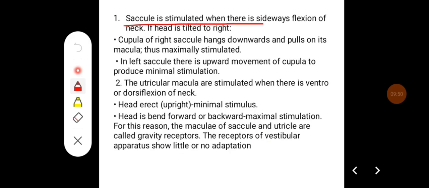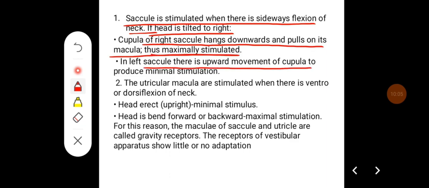The saccule is stimulated when there is a sideways flexion of the neck. If the head is tilted to the right, the cupula of the right saccule hangs downwards and pulls on its macula, thus maximally stimulated. In the left saccule, there is upward movement of the cupula to produce minimal stimulation. The utricular macula are stimulated when there is a ventroflexion or dorsiflexion of the neck.